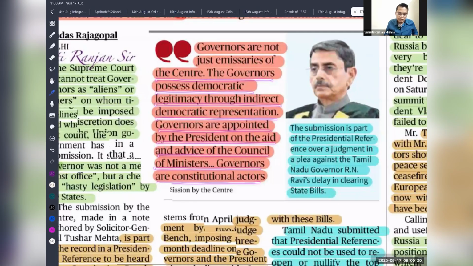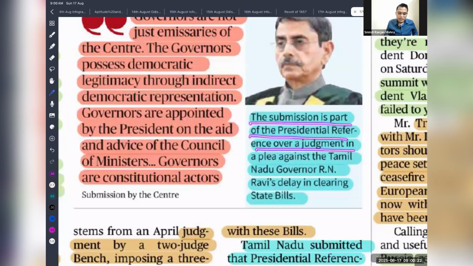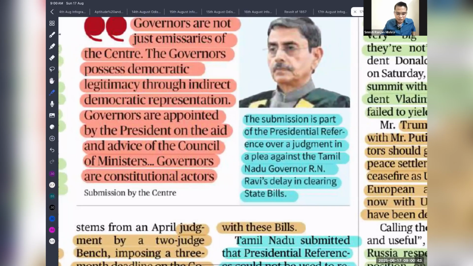So this submission is part of the presidential reference over the judgment, a plea against Tamil Nadu governor R.N. Ravi's delay in clearing the state bills. R.N. Ravi, the governor of Tamil Nadu, kept delaying the bills without either approving or rejecting them. That led to a constitutional deadlock, and Tamil Nadu reached the Supreme Court to find a solution. And the Supreme Court gave its verdict that the governor and president need to act within 3 months.